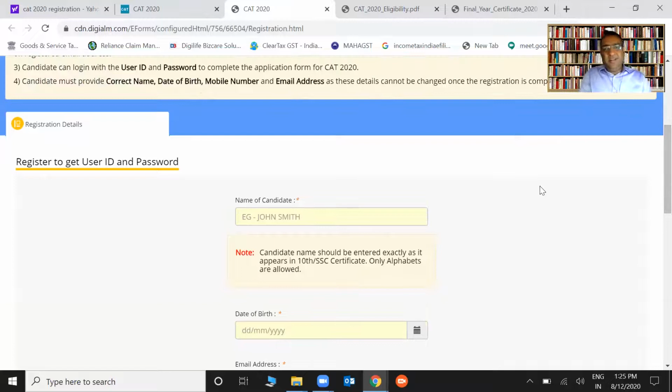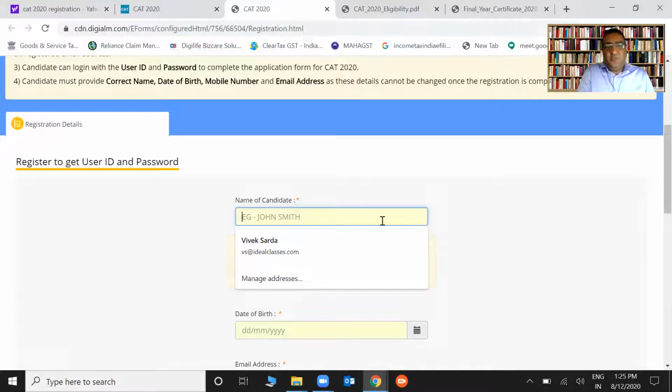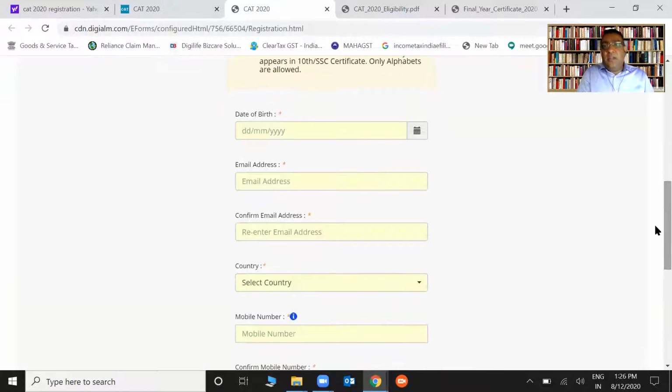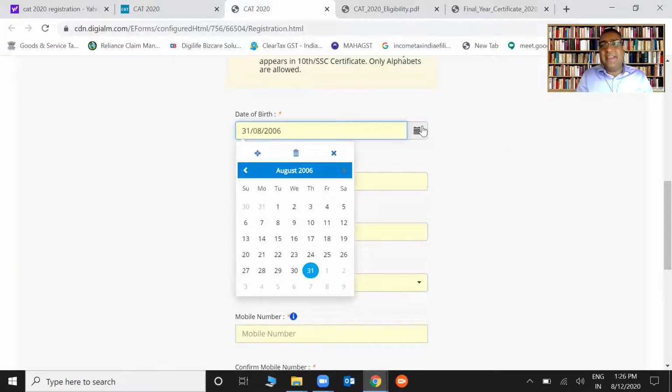Now again, important here: put your name properly, right? All these things you're supposed to put properly. Date of birth exactly as it is on your 10th certificate, obviously. Now this is okay, right? What do I do from here now? Is this what I do?